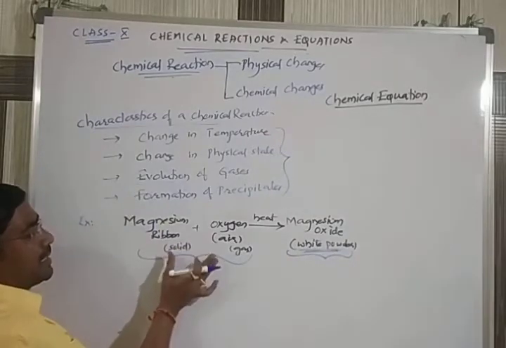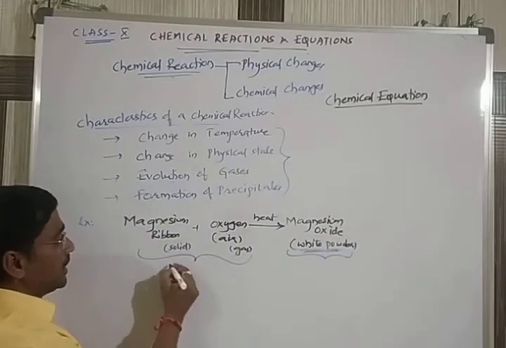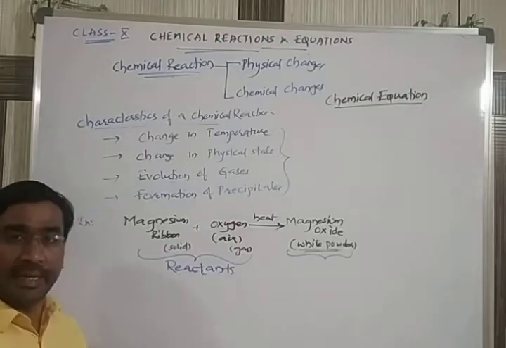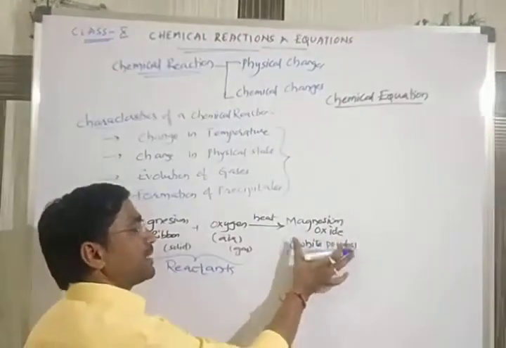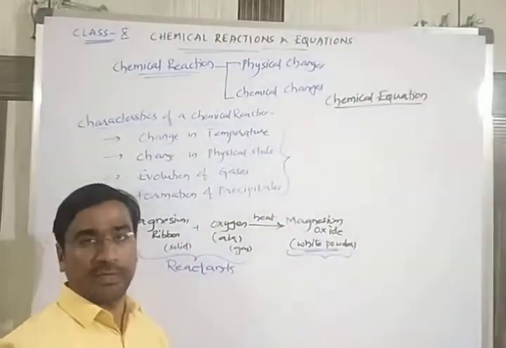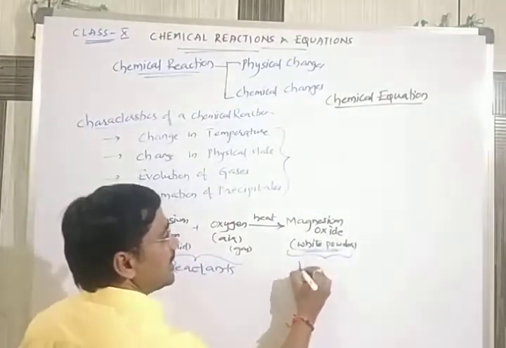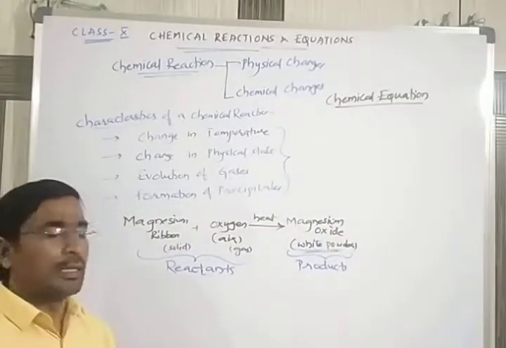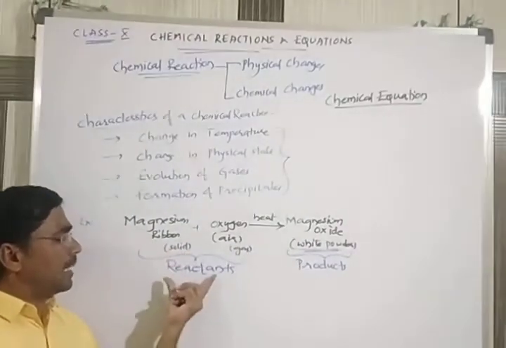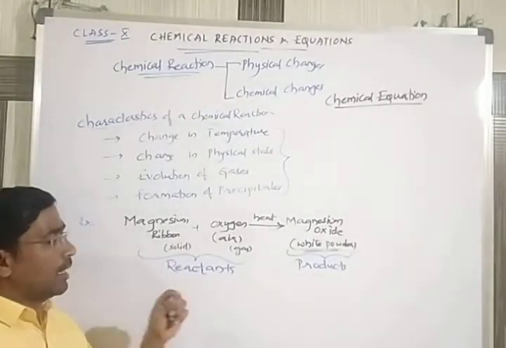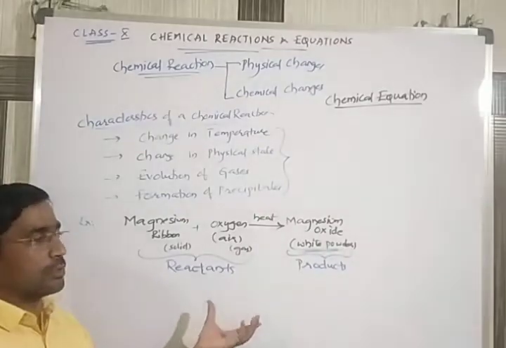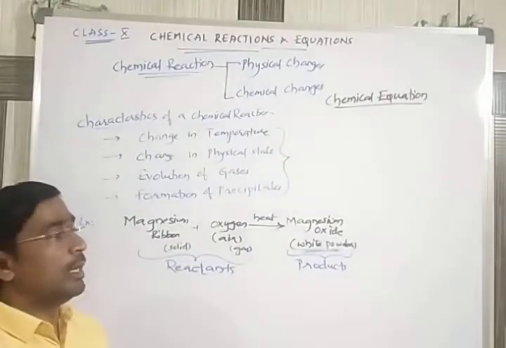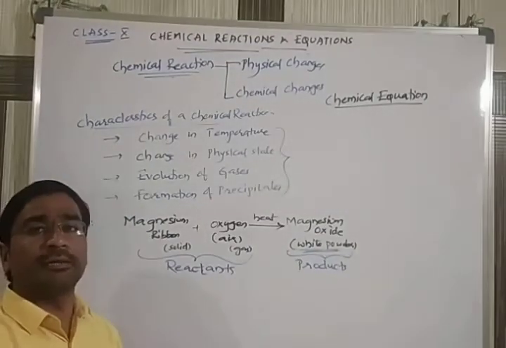These substances which are part of the reaction, we call reactants. The substance which is obtained after completion of the reaction is called the product. Reactants as well as products. Sometimes we may take one reactant, or in some situations more than one reactant. Product also, you may get one product or more than one product.